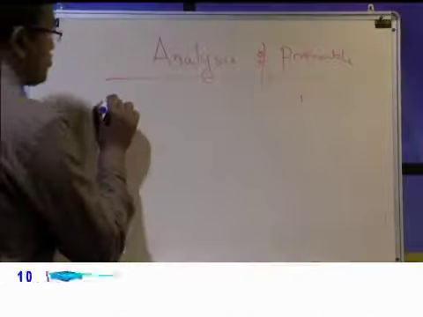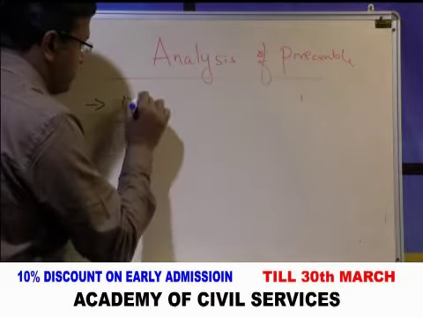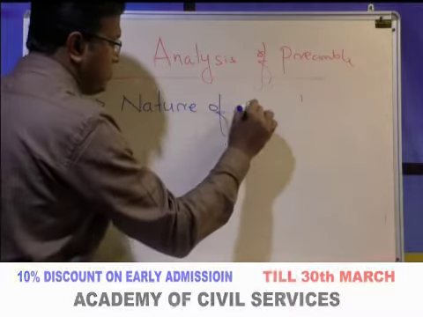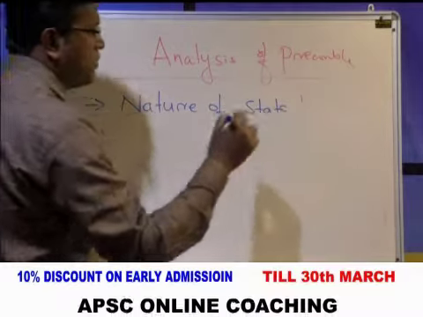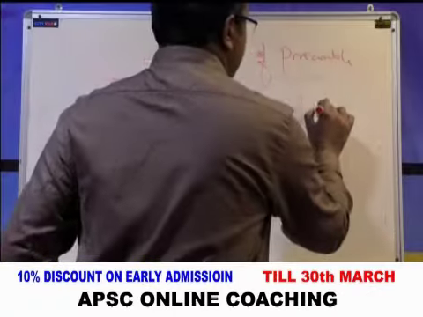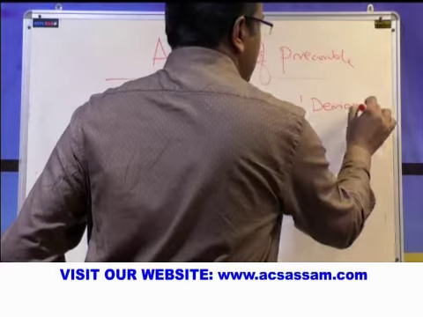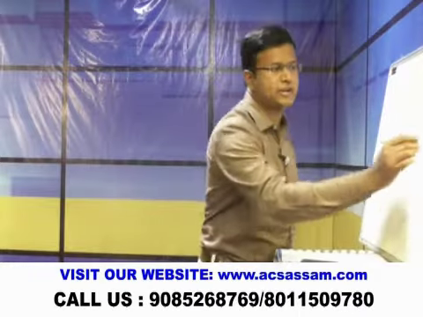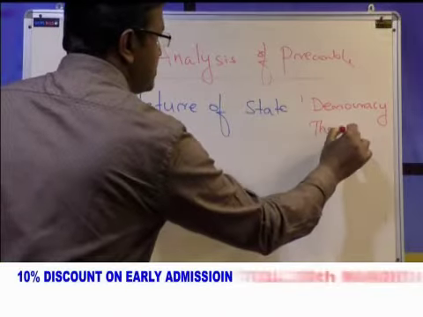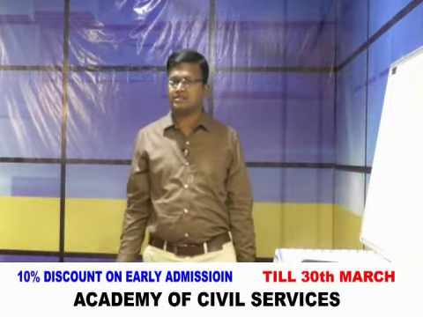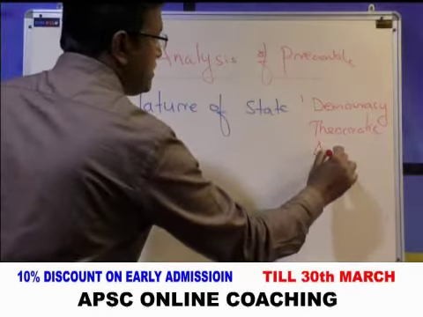What is the nature of the Indian state? What type of state is it? Different types of states are there in the world. Some are democratic states, and India is one of the democratic states; democracy is one type of state. We may have some theocratic states. Pakistan is a theocratic state, or we can call Saudi Arabia a theocratic state, and some other states may be aristocratic, where there is only one single person.